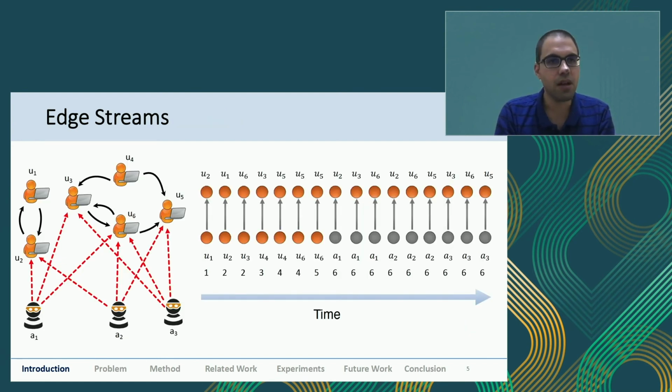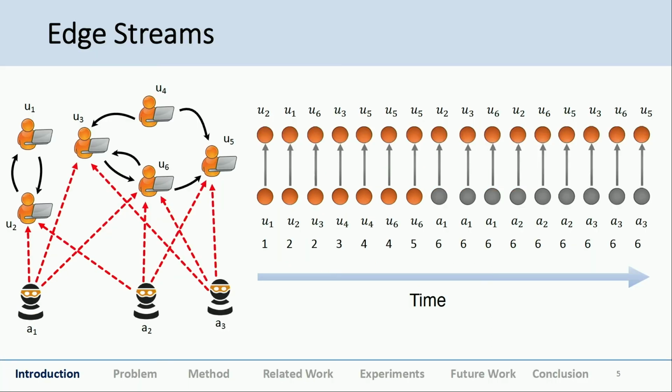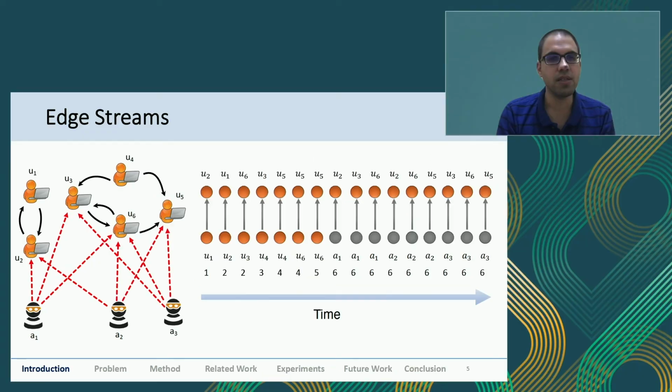The scenario which we're considering is an edge stream. I'll go into the details of the different possibilities after a little while. But an edge stream is when you are receiving an edge at each time instant. You can receive multiple edges at the same time instant also, but modeling the same graph, the same example, as an edge stream, we have U1 to U6 as the normal or good kind of users, and A1 to A3 are the anomalies or the malicious entities.